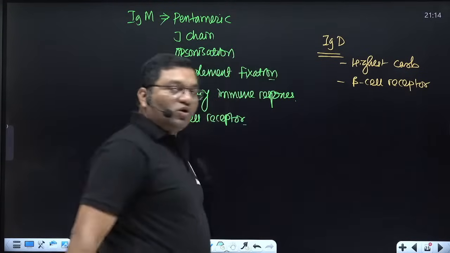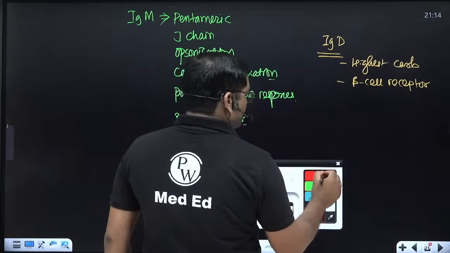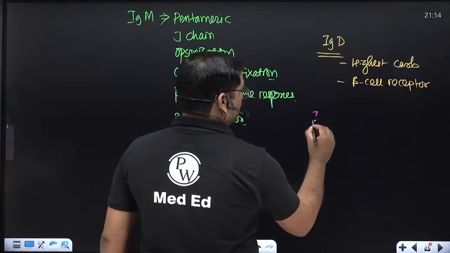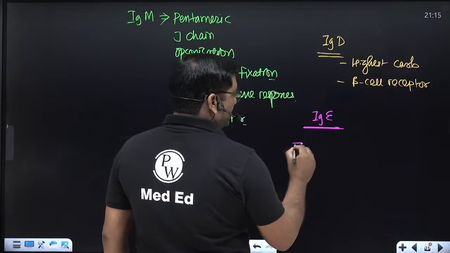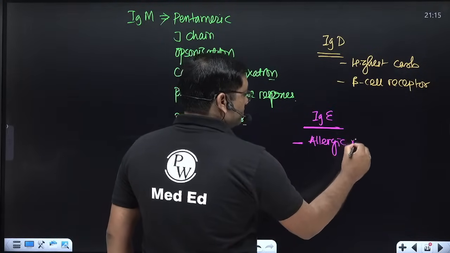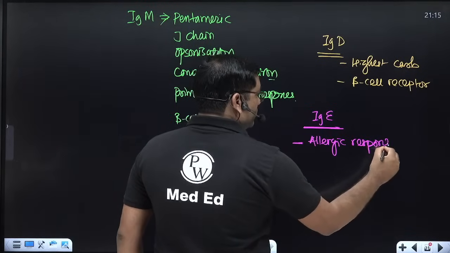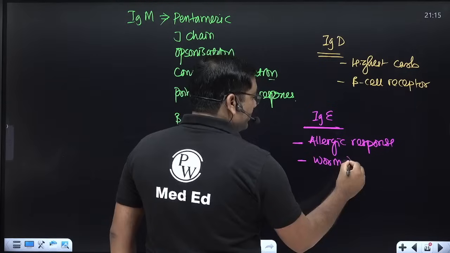And the most important for MCQ is immunoglobulin E. It is responsible for allergic responses. It is important in worm infection.